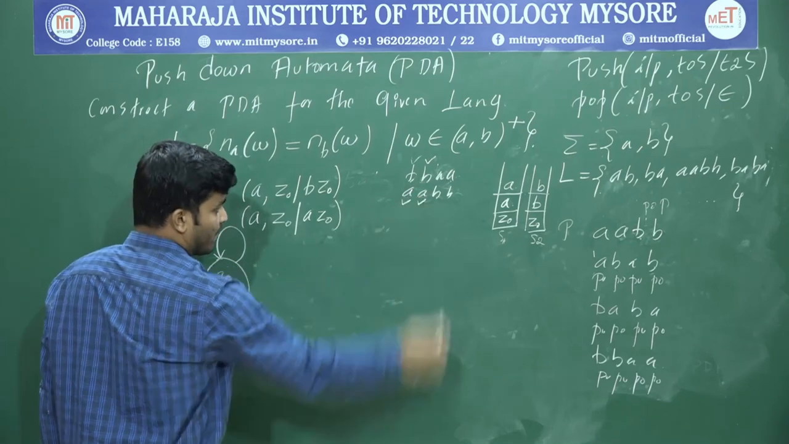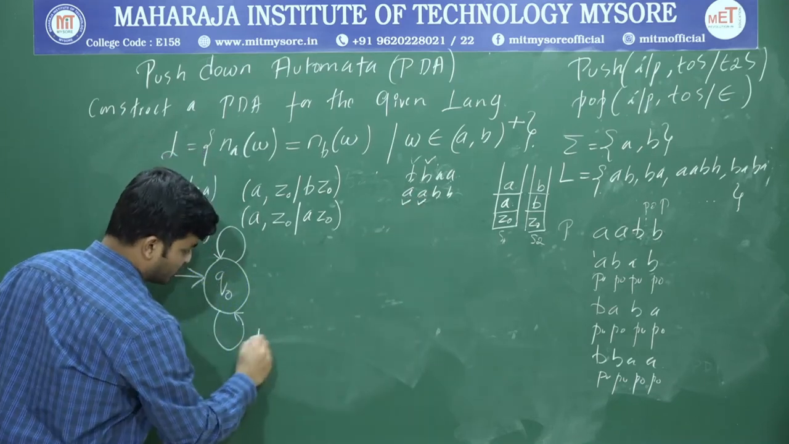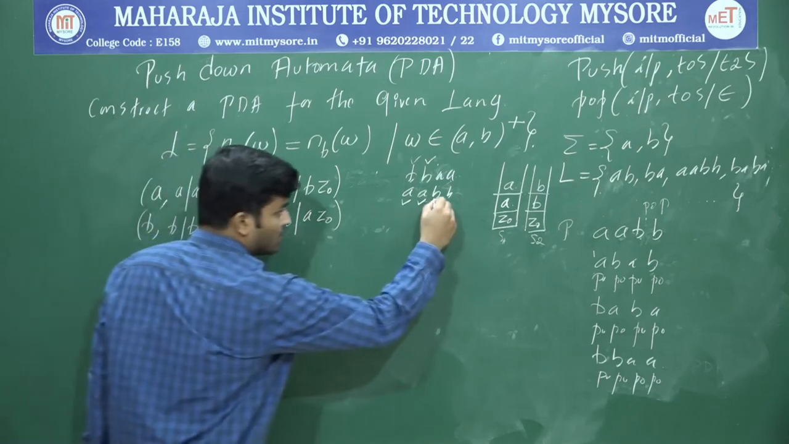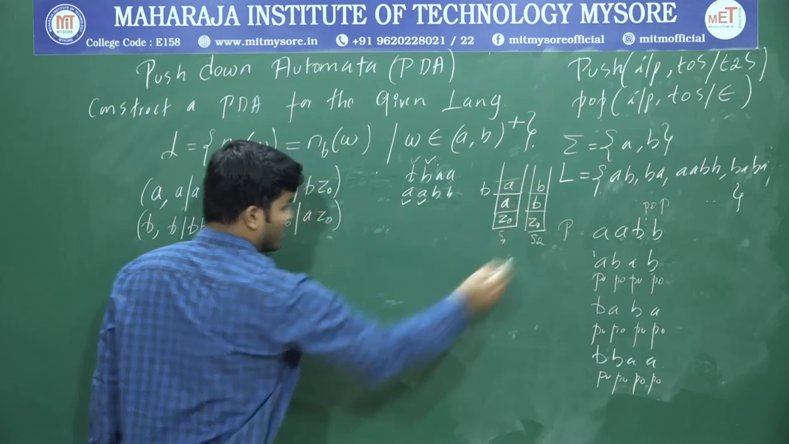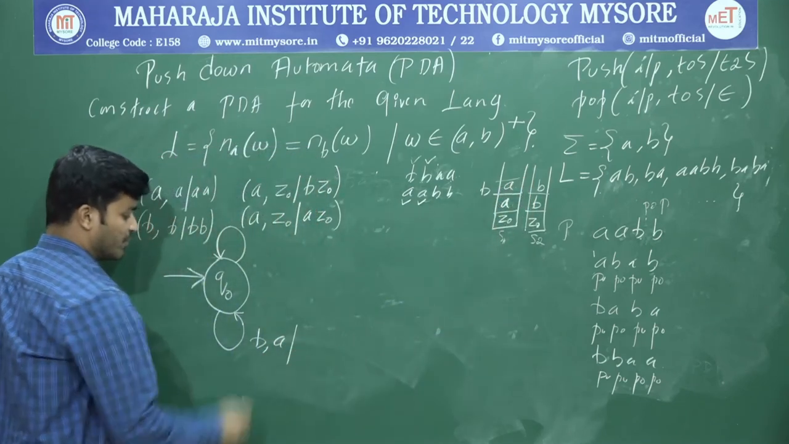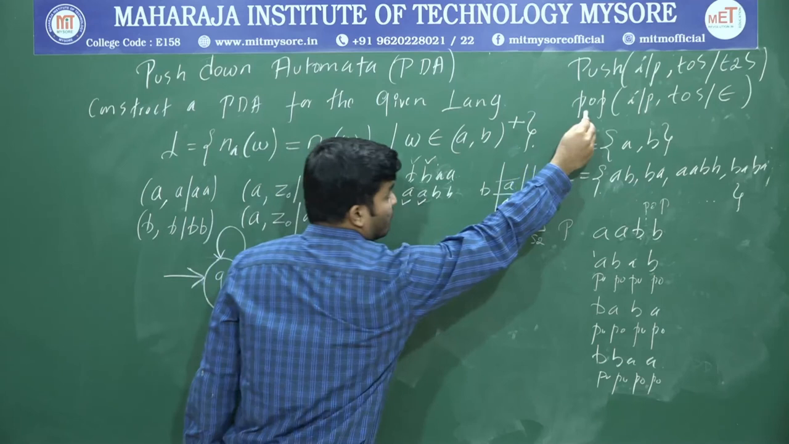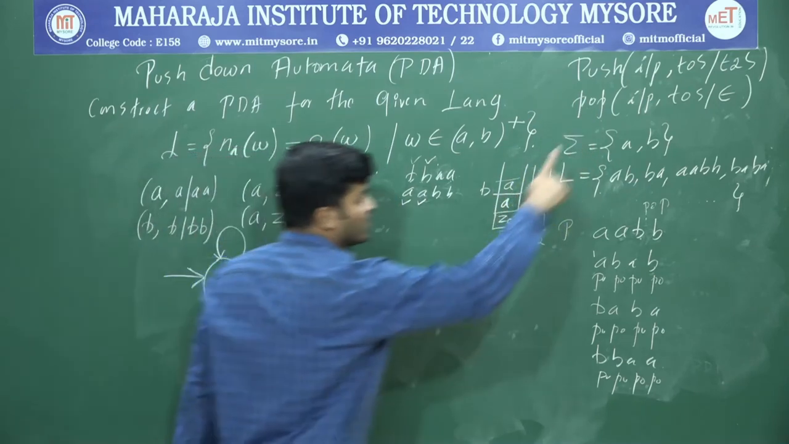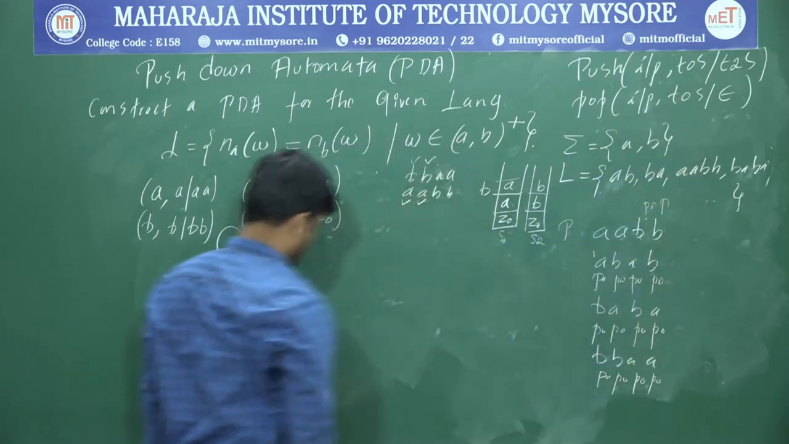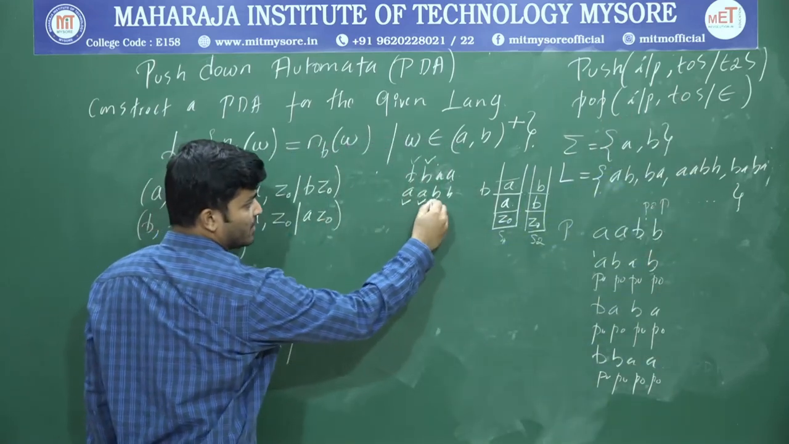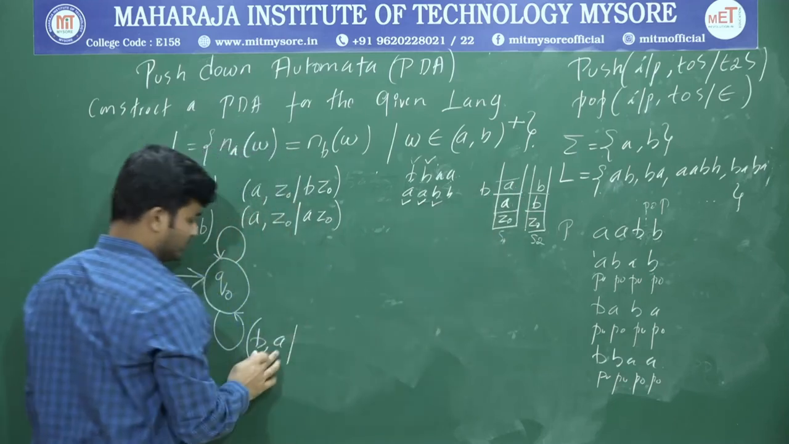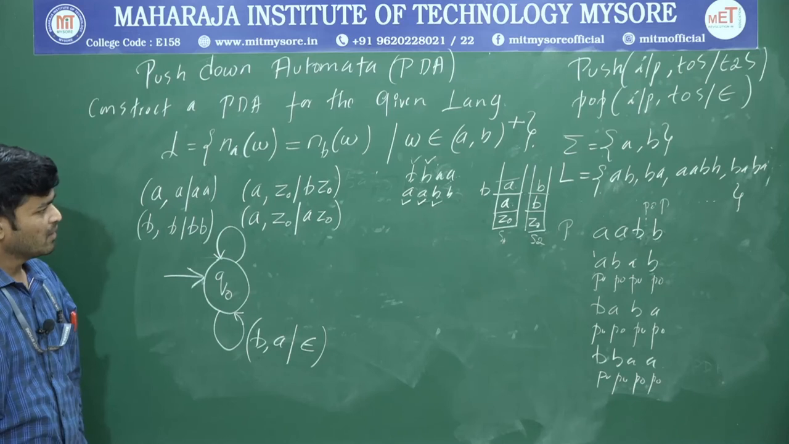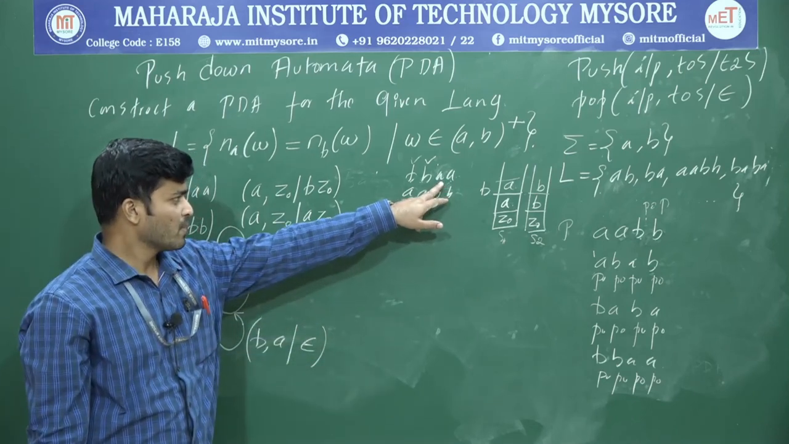Different symbol means, consider the first example, this one. Now what is the input? Input is B and top of the stack is A. Input is B and top of the stack is A. And what's the representation? Pop. Once I get two different symbols, I have to perform a pop operation. Representation is input, top of the stack. Input is B and top of the stack is A, and you have to perform pop operation.